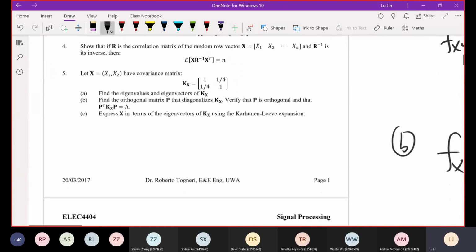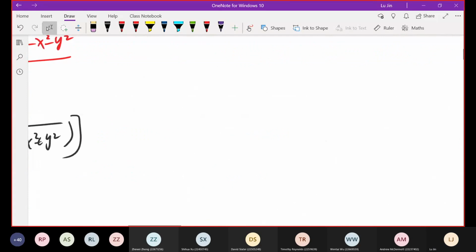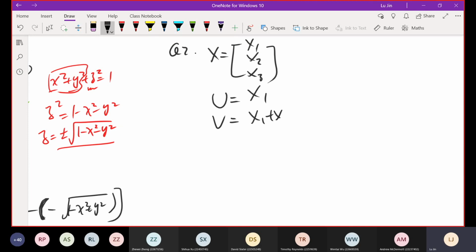So regarding question number 2, we know the x vector is x1, x2, x3, and u equals x1, v equals x1 plus x2, w equals x1 plus x2 plus x3. Now I want to organize another new vector of random variables, consisting of u, v, w, so that I can use the formulas introduced before. But how to do that?